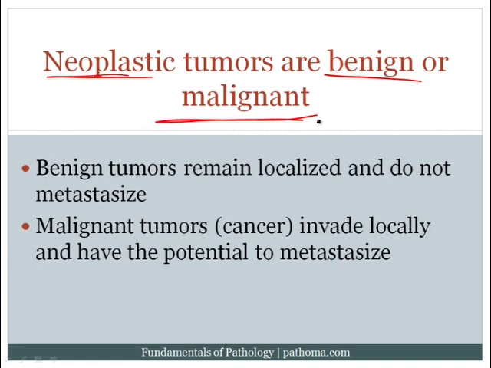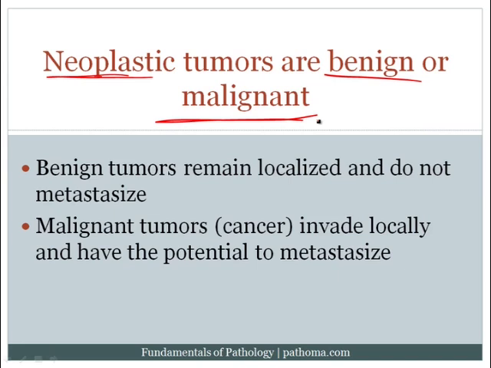Both benign tumors or neoplasia and malignant tumors or neoplasia, both of these are monoclonal. Whether it be a benign tumor or a malignant tumor, neoplasia, generally speaking, is monoclonal. All right, so I want to highlight that point.